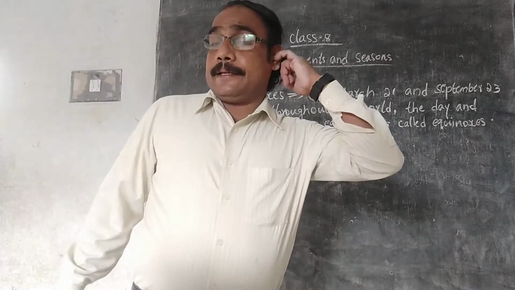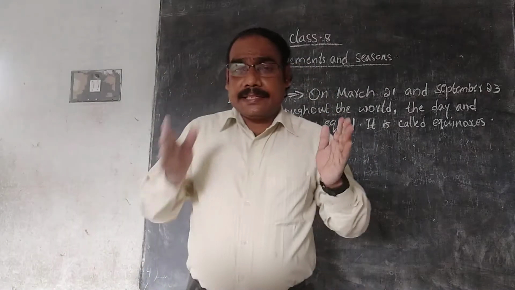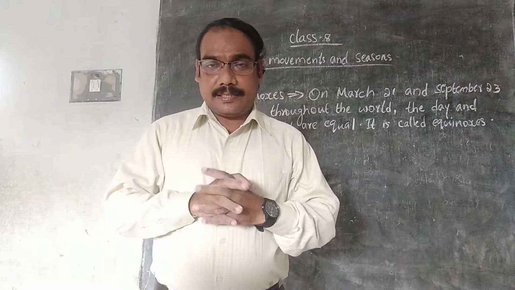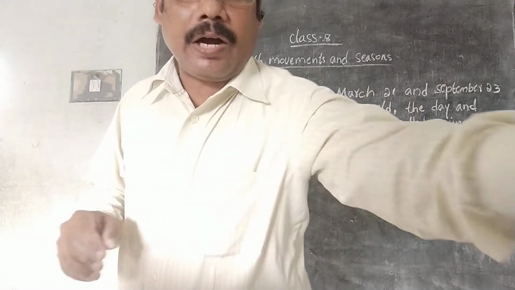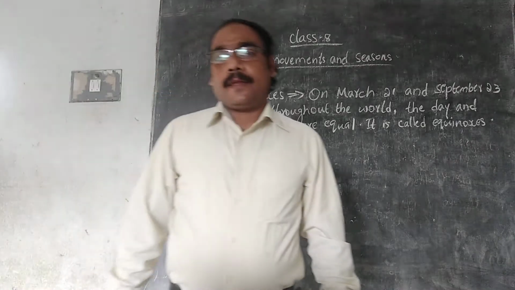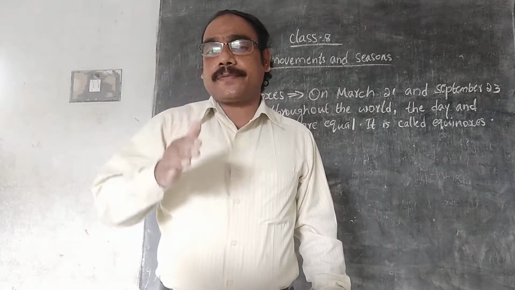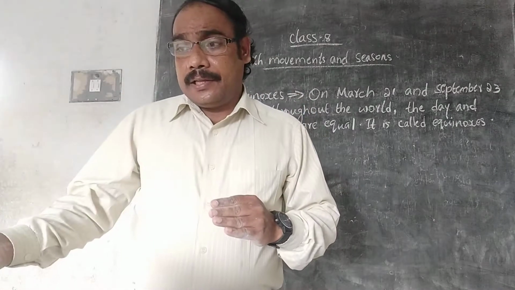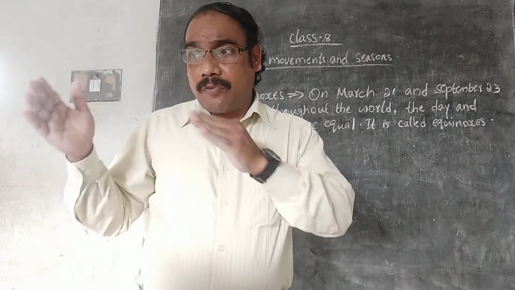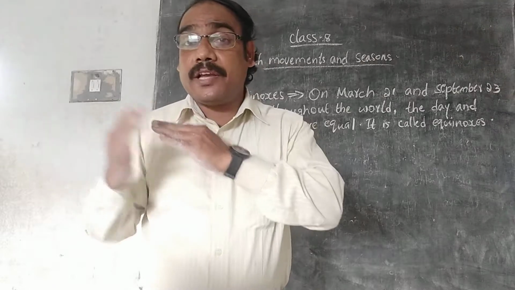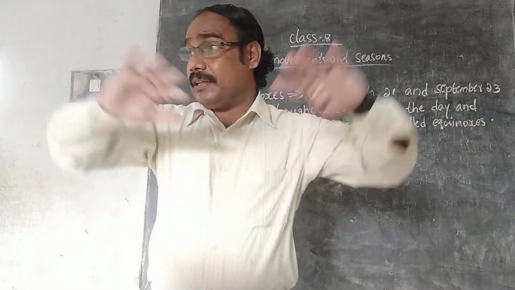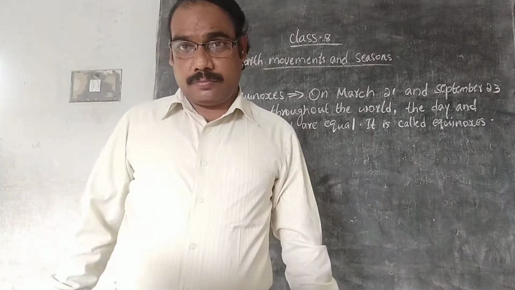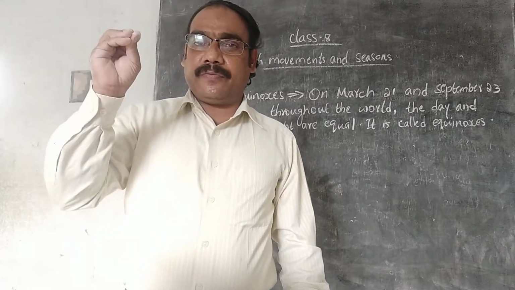You already know that in the summer season days are longer and nights shorter. I don't know whether you have observed or not; if you have not, you can observe. In the summer season, even at 5:30 or 5 o'clock it is still day, and it gets dark only after 7 o'clock, even up to 7:15, 7:30.